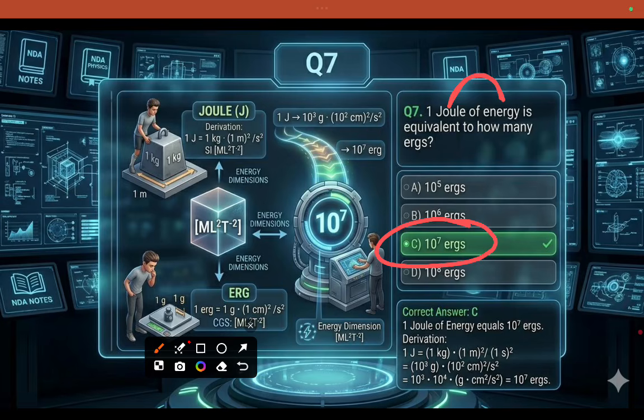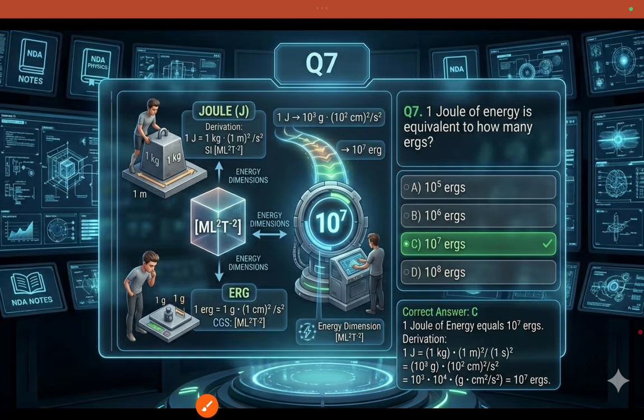The dimensions of energy are M L square T minus 2. Joule is the SI unit and erg is the CGS unit. So 1 joule is equal to 10 to the power of 7 erg. You can see 1 joule equals 1 kg times 1 meter square per 1 second square. After simplification you will get 10 to the power of 7 erg.